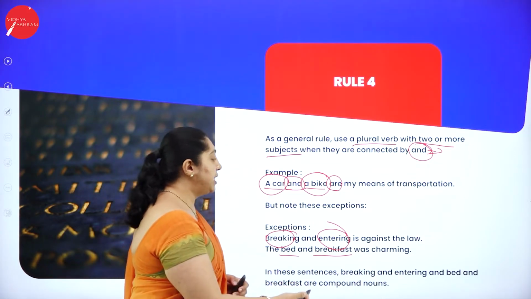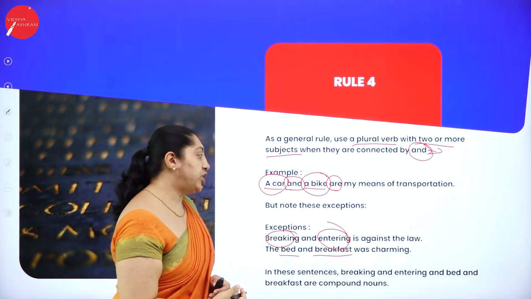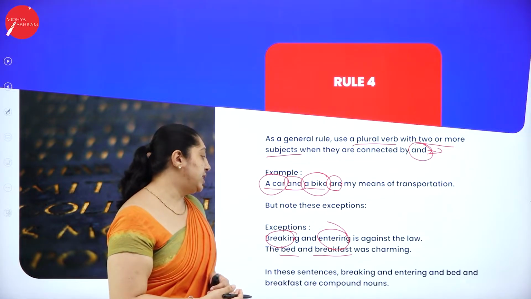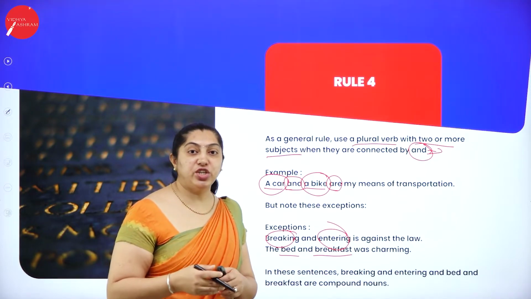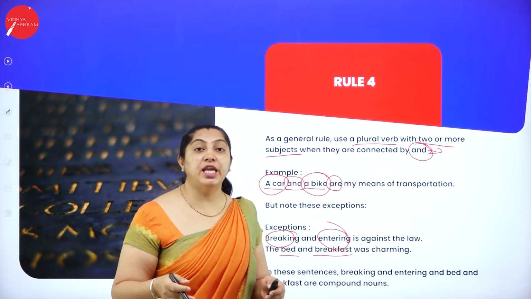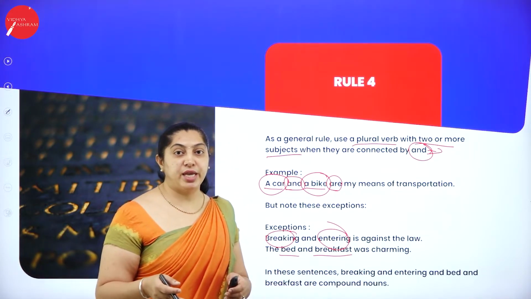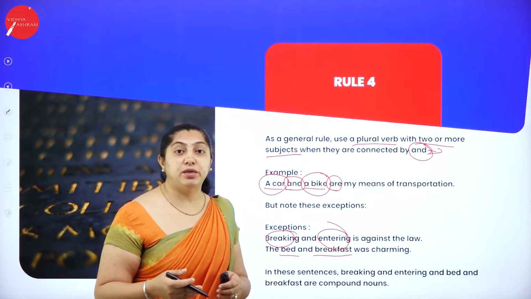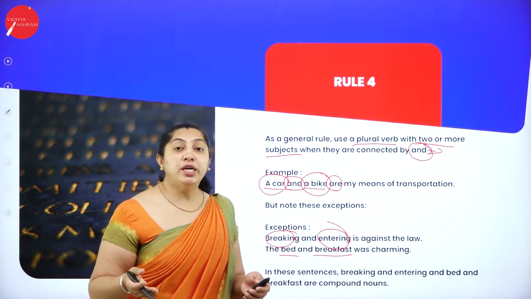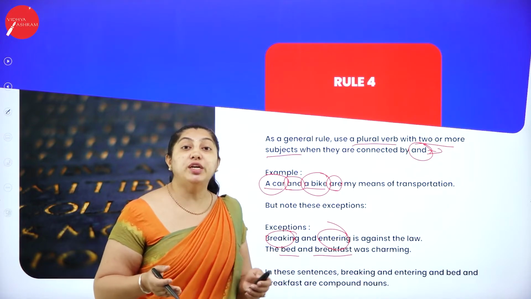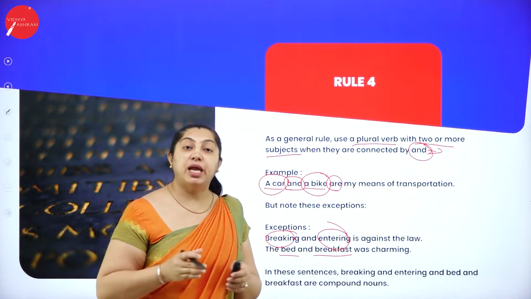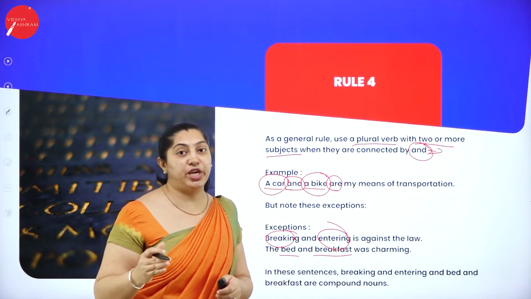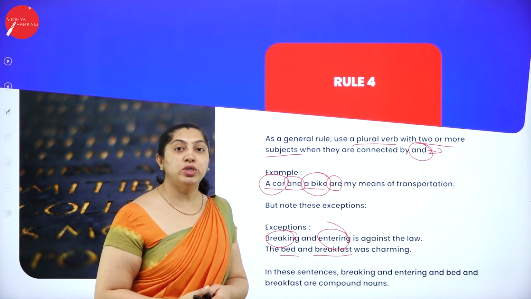In these sentences, breaking and entering and bed and breakfast are compound nouns. The action takes place at a time. You cannot say that these are two different subjects. Now if I say bread and butter, we cannot say these are two different subjects. It is one single subject. That is what rule 4 says.